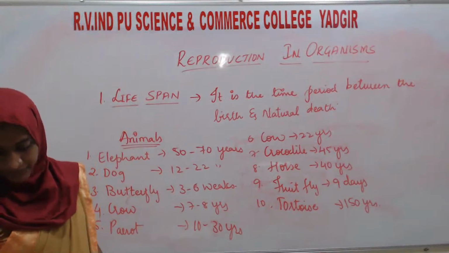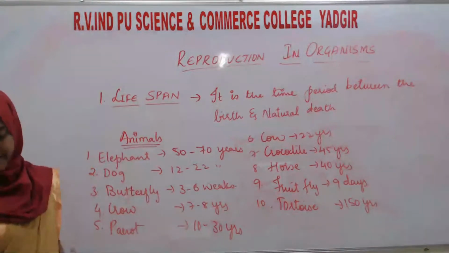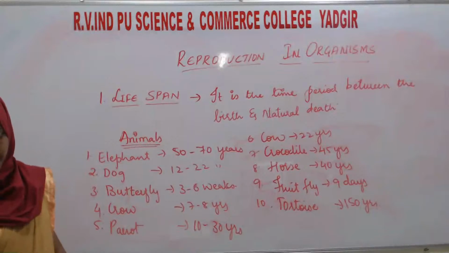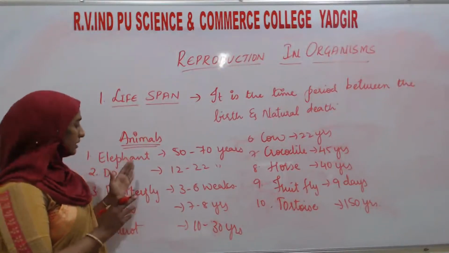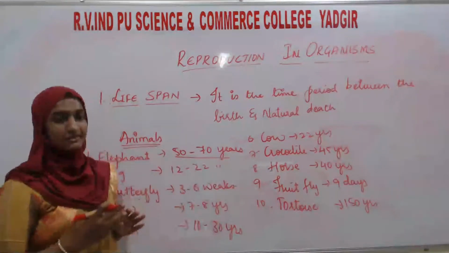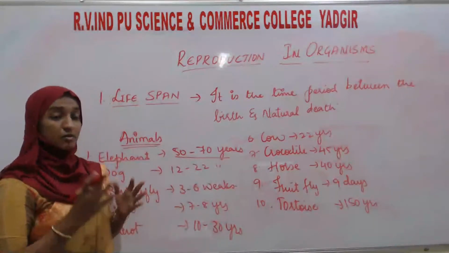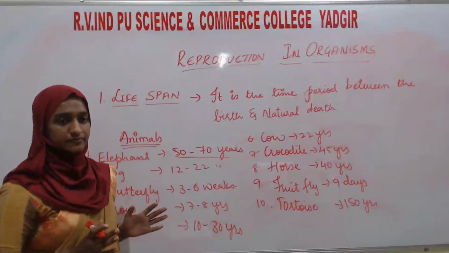So see here, the lifespan of organisms. They have given elephant, whose lifespan is 50 to 70 years. As you know, the elephant is one of the bigger animals, huge in size.